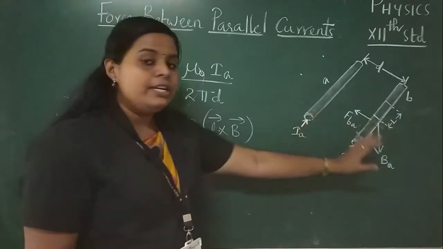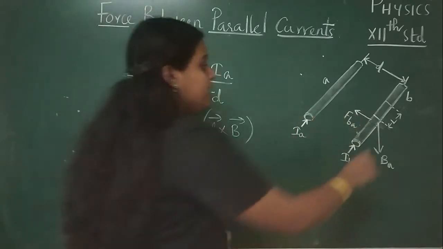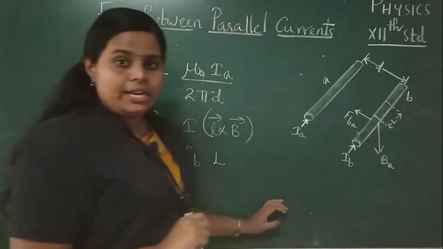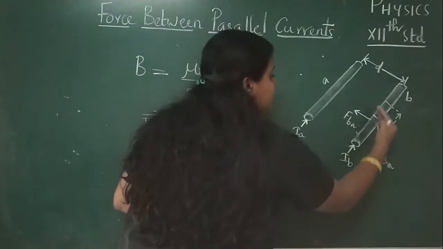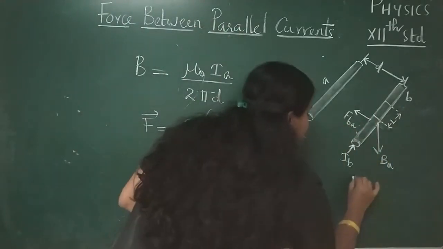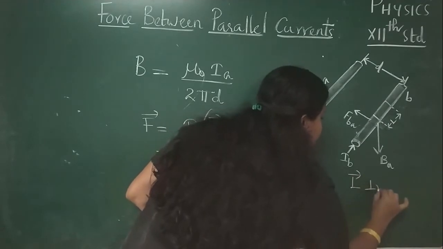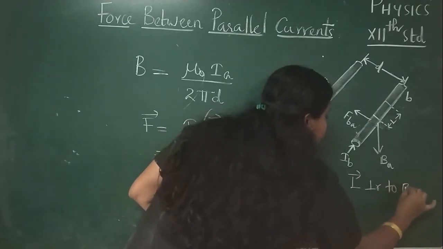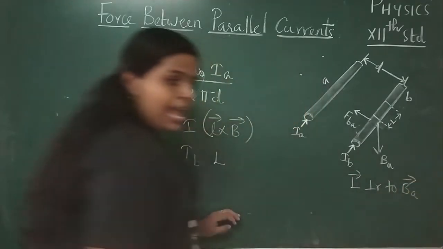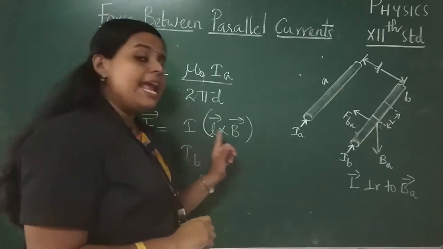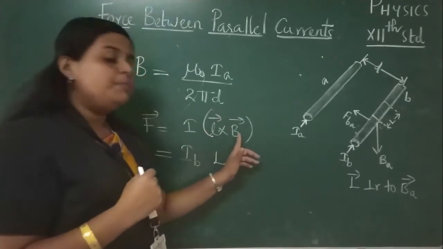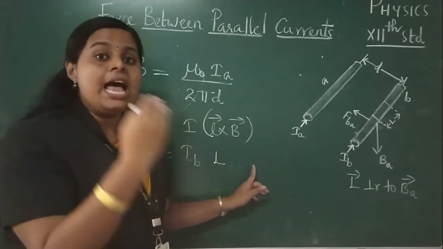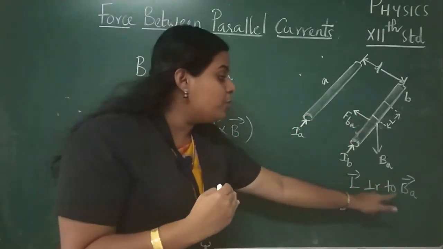And here, did you notice a thing? That is, here the length and the magnetic field, these two vectors are perpendicular to each other. That is, L is perpendicular to the magnetic field BA. So here, instead of L cross B, we can simply write L into B. Why? Because L cross B is LB sin theta, and here L is perpendicular to BA.